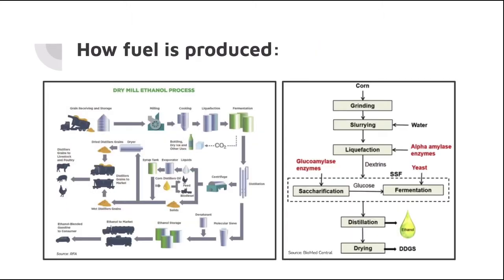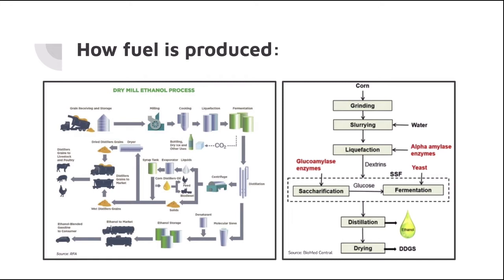Around 90% of all ethanol production in the U.S. is the dry mill production process, which begins with collecting large amounts of starch-based crops. In the U.S., corn is the most commonly used of the starch crops. Corn is ground down into flour in order to expose the starch matter in the kernel. This dried flour is then mixed with water to create a mixture called mash. The pH is adjusted, and the mash gets heated at a certain temperature to allow for the enzyme alpha amylase to convert the cornstarch into complex sugars.